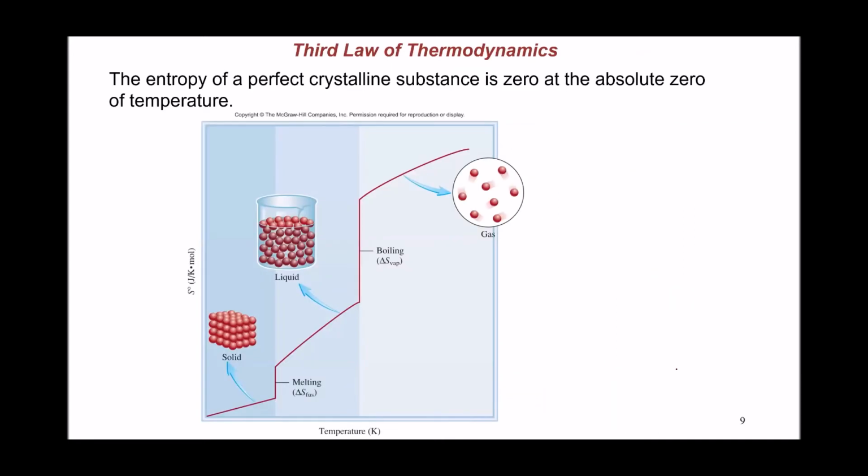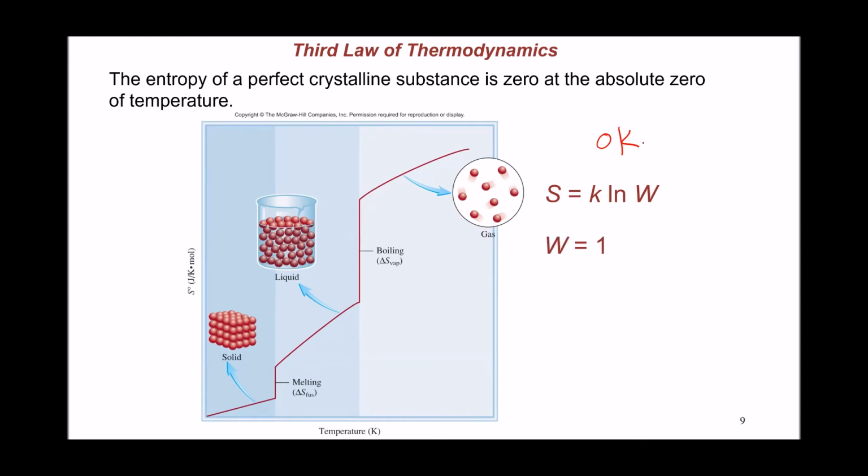So that takes us to the third law of thermodynamics. At 0 Kelvin, a perfect crystalline substance will have only one way to describe it, because each atom or molecule in the structure will have a very restricted location or position. So there is only one way to describe it, only one microstate.